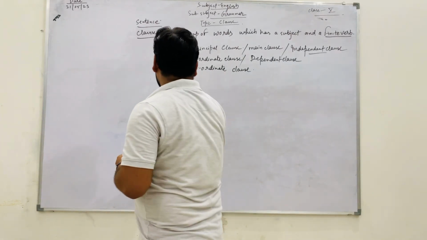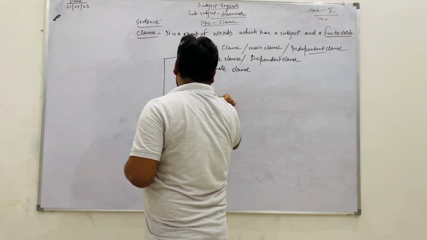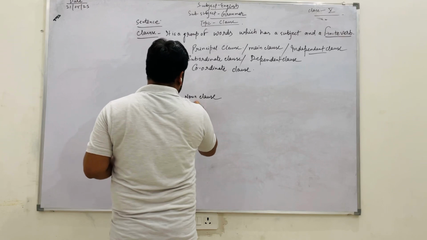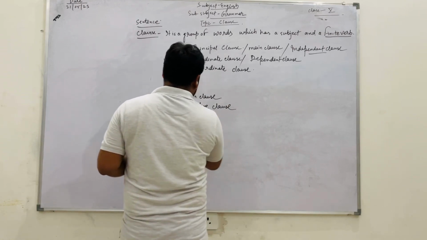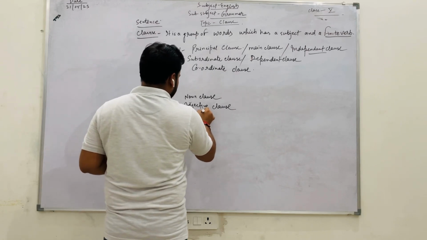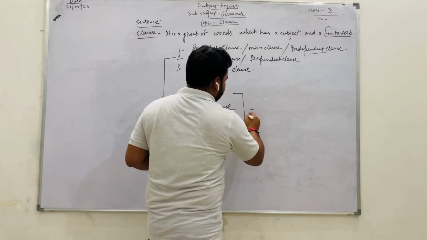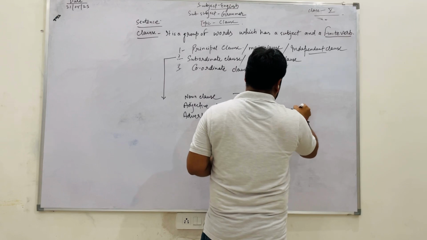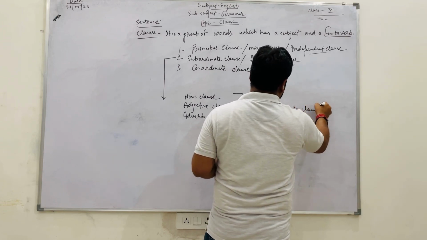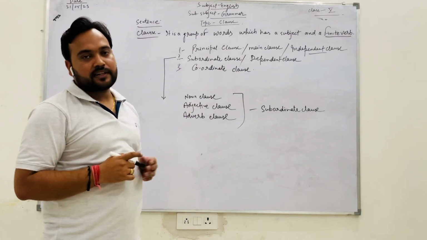Whatever we are talking about, noun clause, adjective clause and adverb clause, it is the classification of the subordinate clause. Don't get confused. It is only the classification of the subordinate clause.